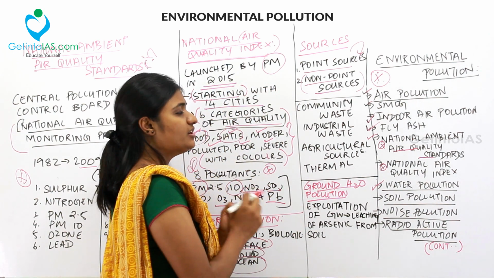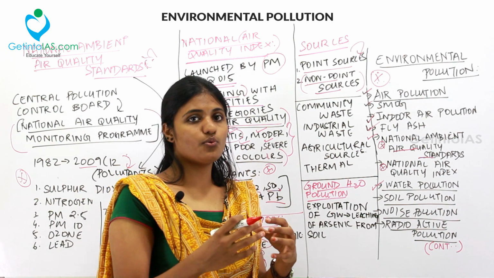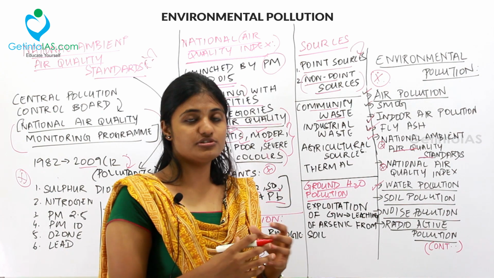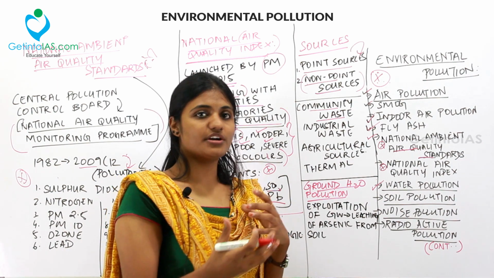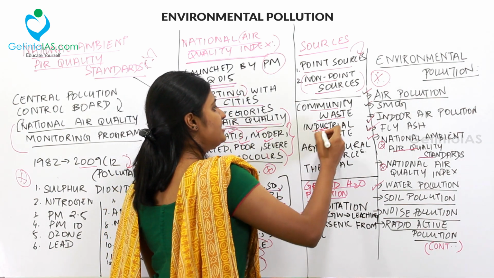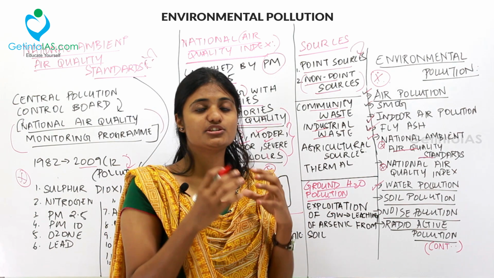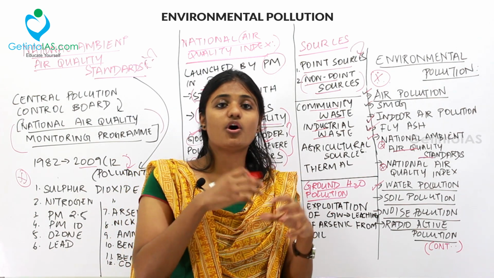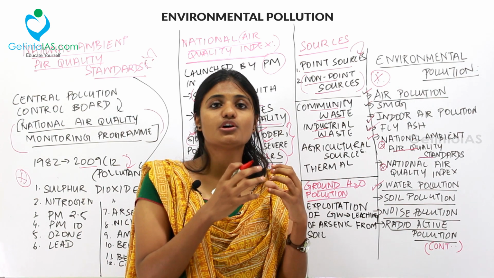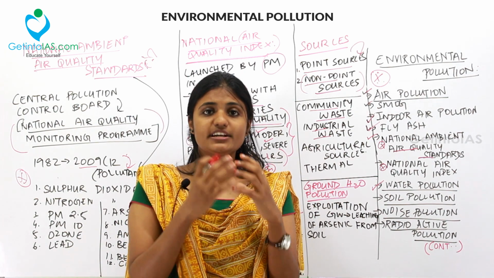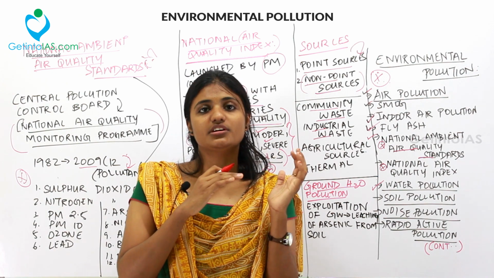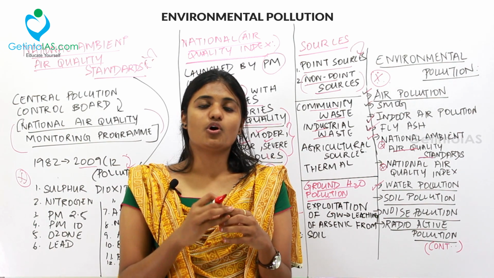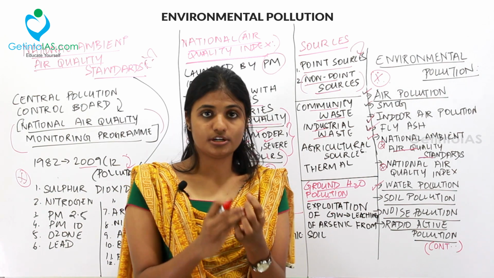And then moving to the waste that is deposited in the water, there is community waste, that is all the waste from our houses being disposed into the water. Industrial waste: water is used as a coolant in most industries, and hence when the water is treated, it comes out as hot water. That hot water, when discharged into the river or ocean, kills the marine animals inside the water. So that is also a kind of water pollution.